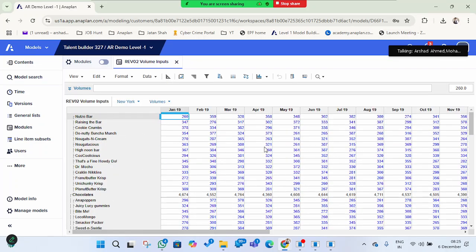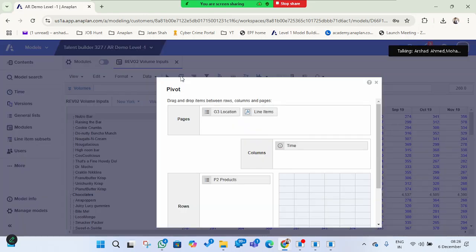All the information will be here based on the time. This is one dimension. New York, a city, is a dimension. Volumes is a dimension. Time is a dimension. And these are all the product details. This is also a dimension, but it has been pivoted. You can see the pivot here. The line items have been created here, but pushed to the top on the pages, so we can view the line items on the top.